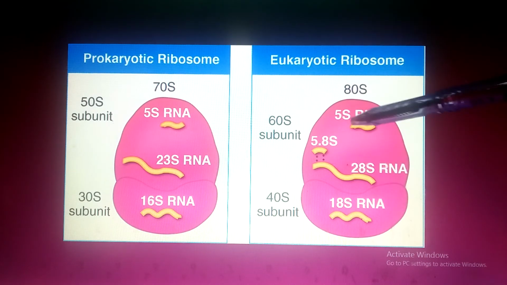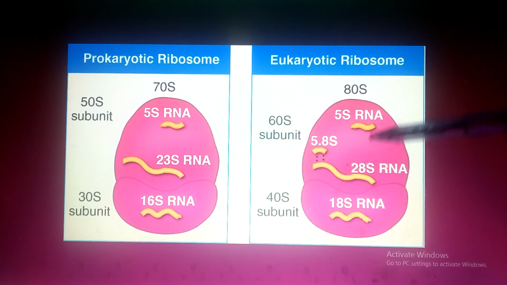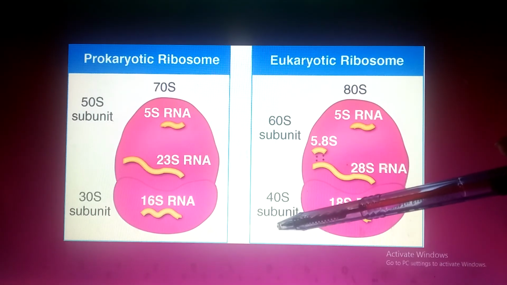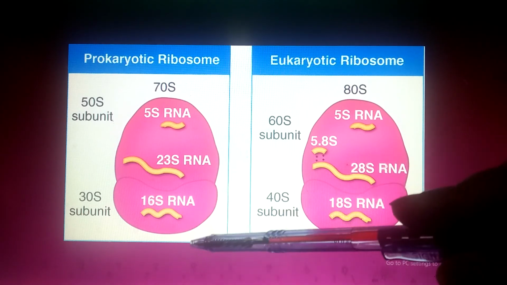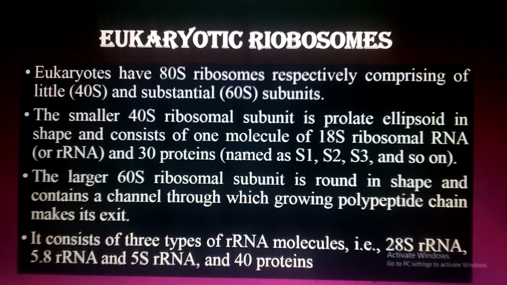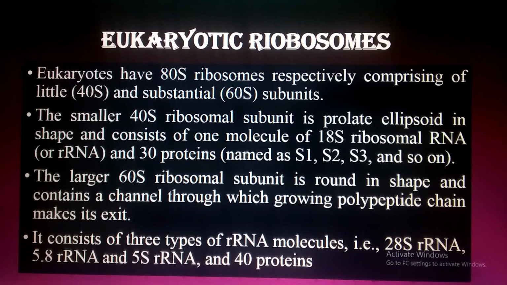This is the 80S. It is made up of 3 types of ribosomal RNA, meaning different sizes: 5S, 5.8S and 28S RNA. In prokaryotes and eukaryotes, you can see the differences. Is it clear? Okay, this is 16S and this is 18S RNA. And I have also given you the concept and also the amounts of RNAs and proteins in the subunits of the ribosomes. I hope the lecture will be clear to you.